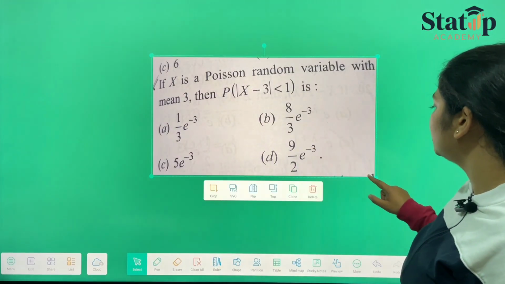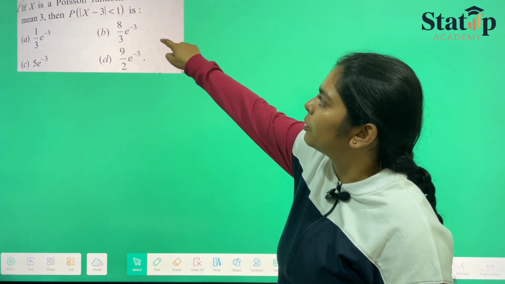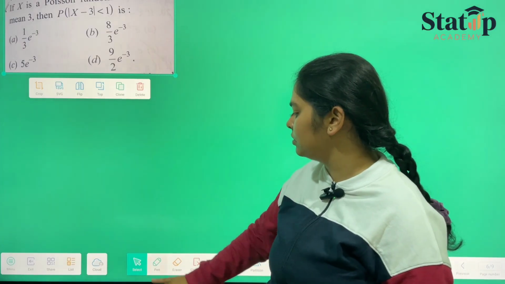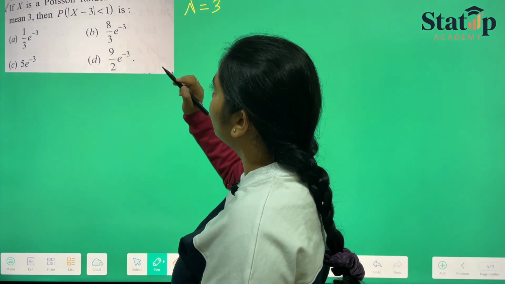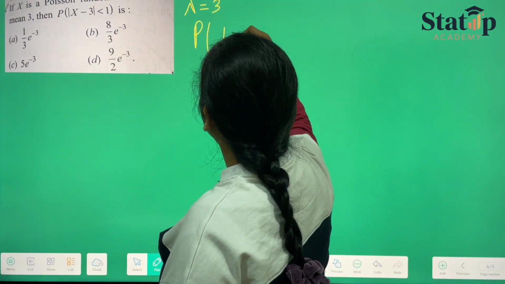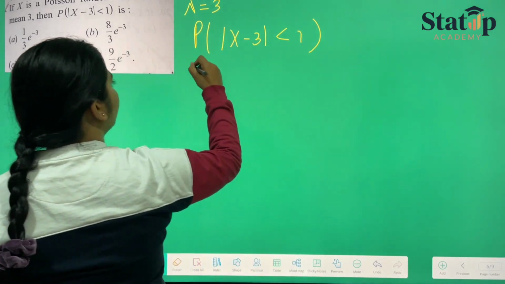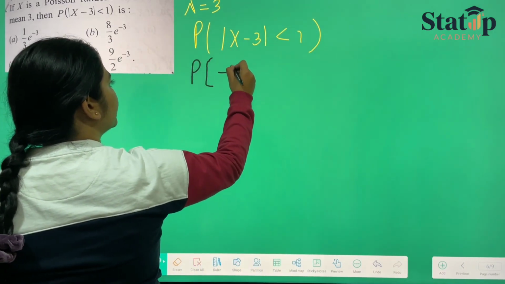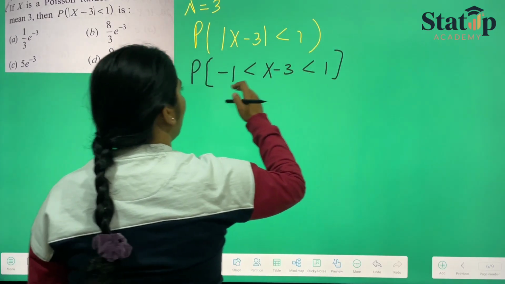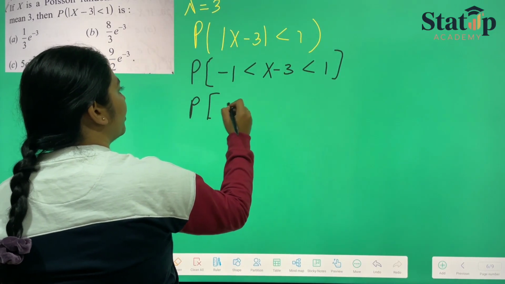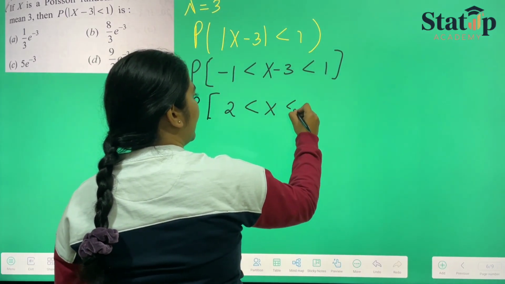In this particular question, they have given us that x is a Poisson random variable with mean 3. Now mean 3 means lambda is equal to 3, and we have to calculate the probability that modulus of x minus 3 is less than 1. Now if we open the modulus, then it will become probability of minus 1 less than x minus 3 less than plus 1, and if we solve this, it will be 2 less than x less than 4.